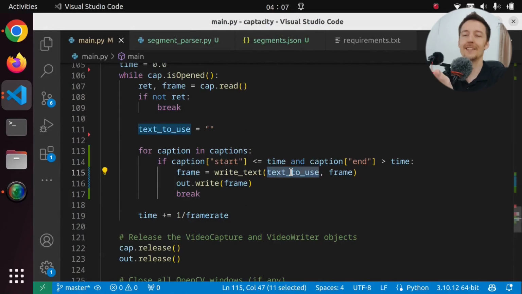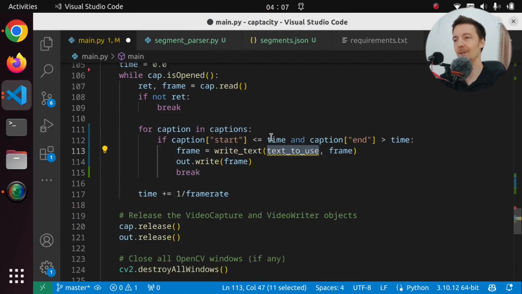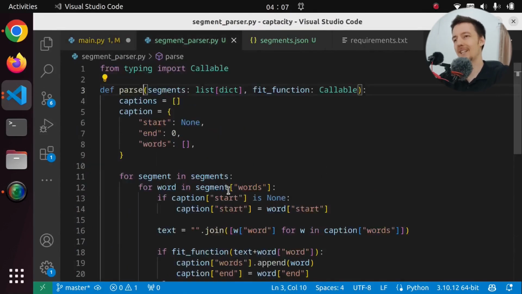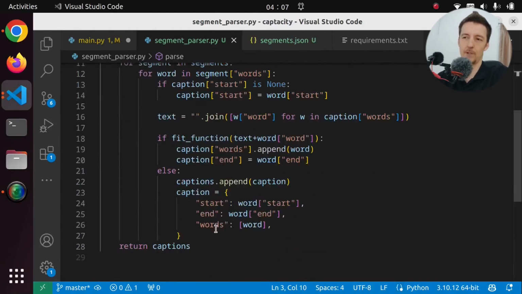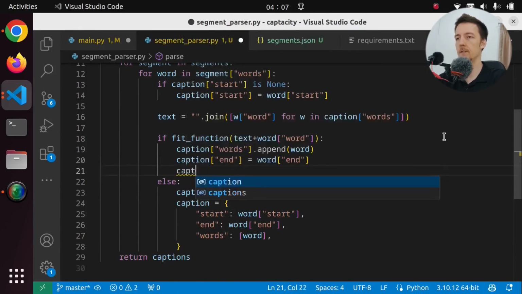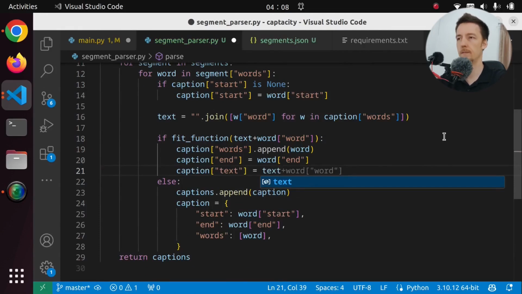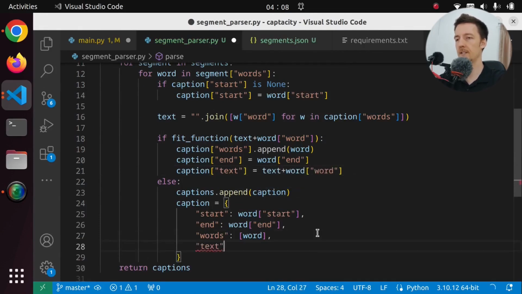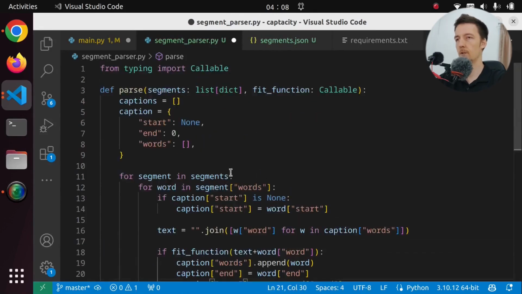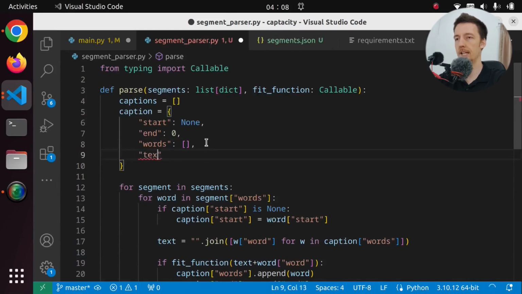Why? Well, because we are using the text here, which we don't have to set here anymore. We have to get it from the caption, which now that I think of it, kind of makes sense to actually save it in the caption. It's easier to use. So let's do that. Let's add here caption text equals the text plus the word. And here the text is going to be just the word. And I guess we can have the text as empty to begin with.